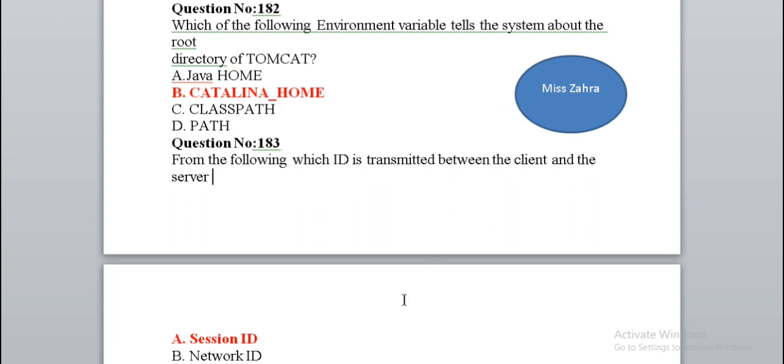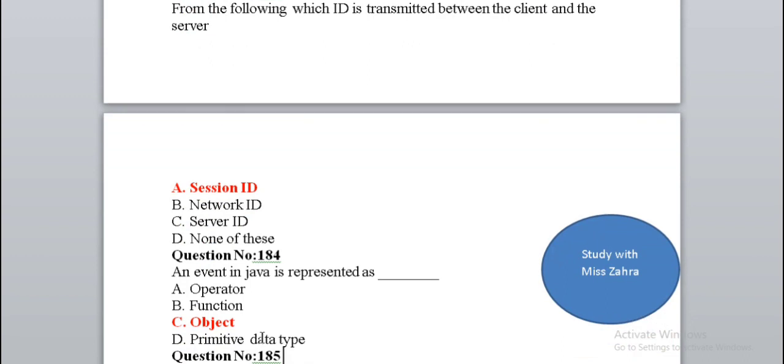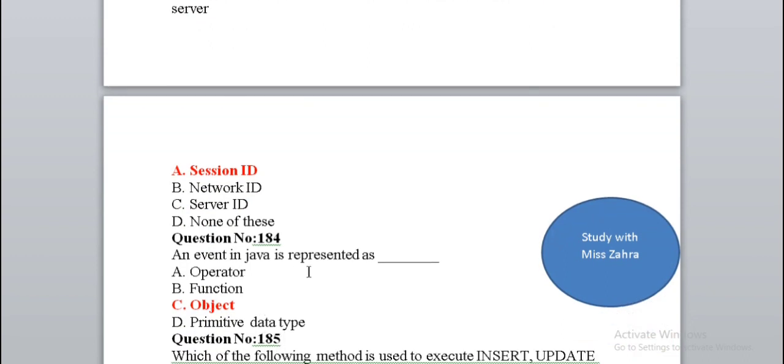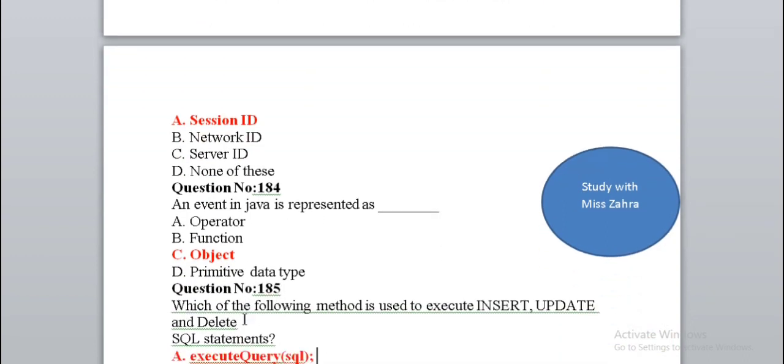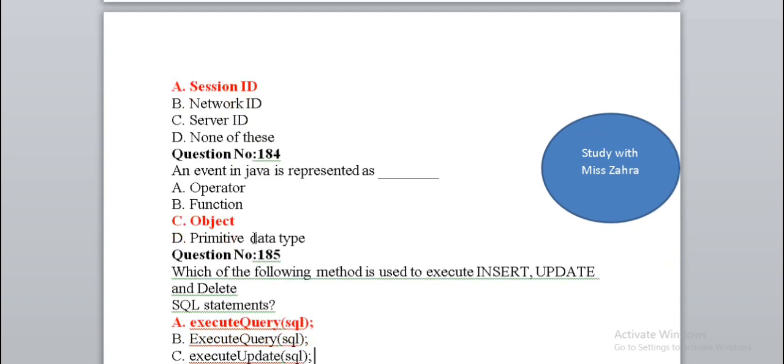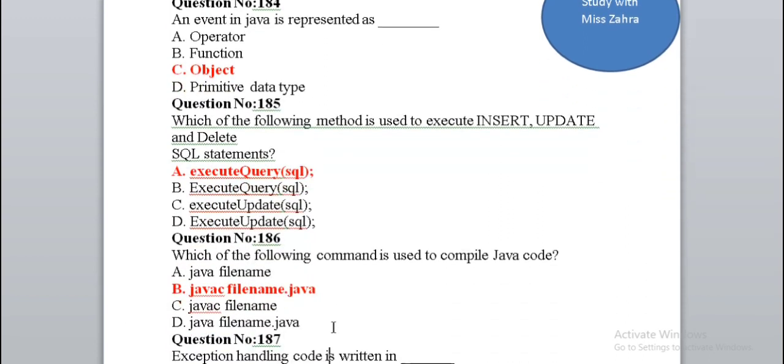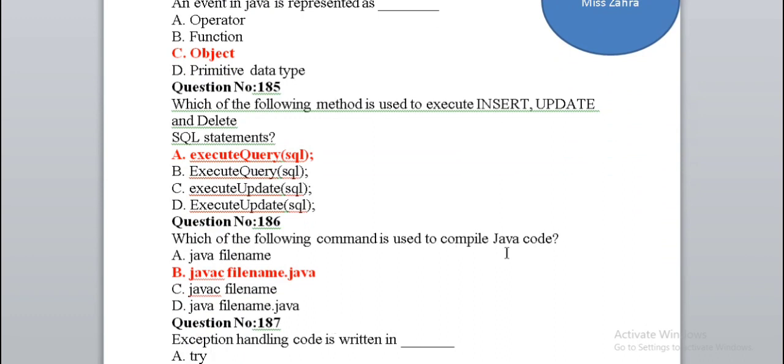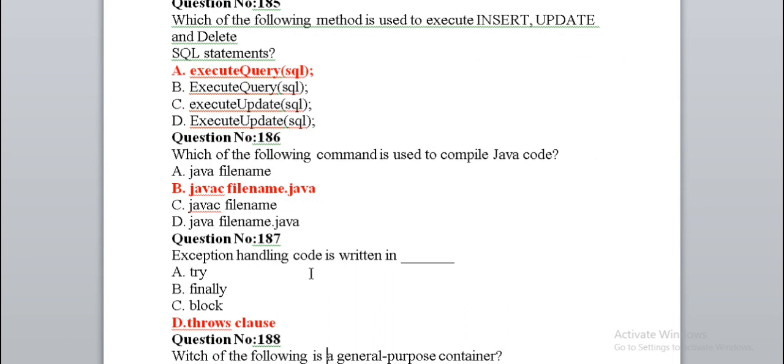Next, from the following, which ID is transmitted between the client and the server? Session ID. An event in Java is represented as an object. Primitive data type object. Which of the following methods is used to execute insert, update and delete? executeUpdate. Which of the following commands is used to compile Java code? javac filename.java. Exception handling code is written in the throws clause.